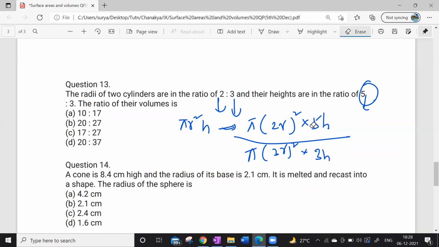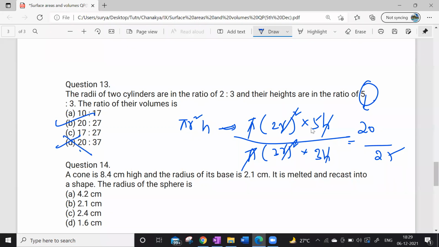So this is what has been given. Pi will get cancelled, h will get cancelled, and r square will get cancelled. So 4 into 5 is 20, 9 into 3 is 27. Option B is correct. I'm getting 20, so I'll go for this option. No, there is 37 and 27. Check it out properly and decide the answer.